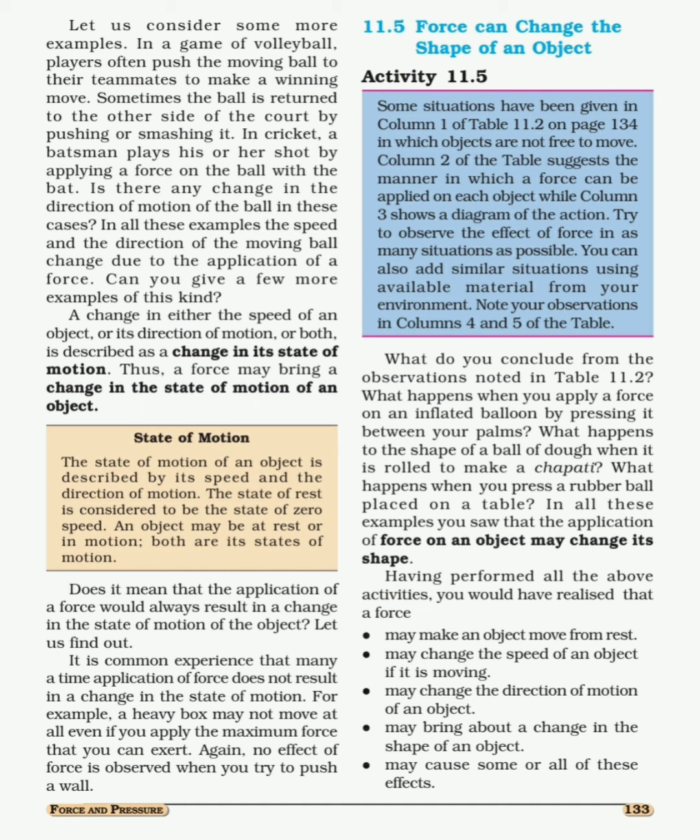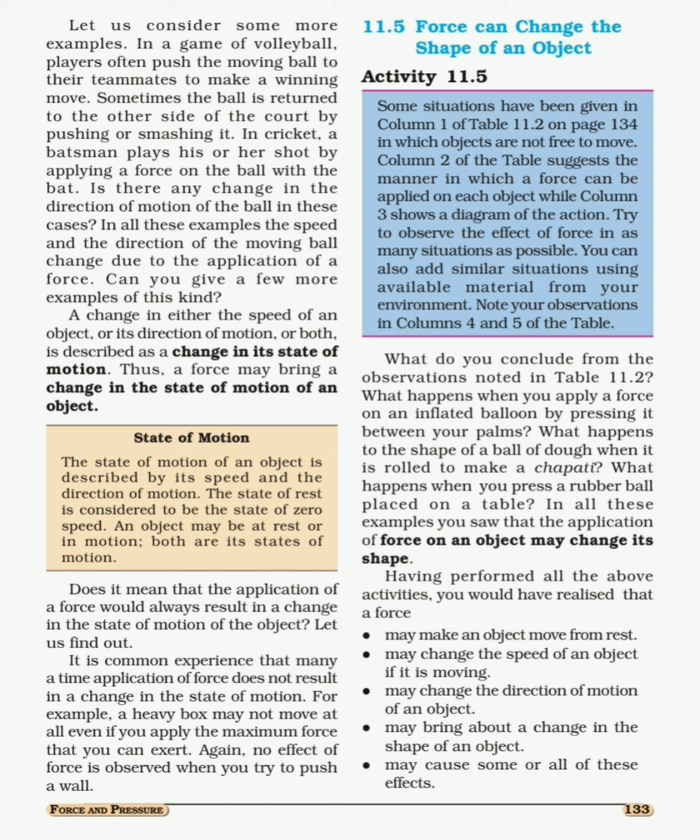In physics, a change in either the speed of an object or its direction of motion, or both, which happens simultaneously, is described as a change in its state of motion. Here comes an important word, state of motion. Very important for you to understand. State of motion of an object is described by its speed and the direction of motion.